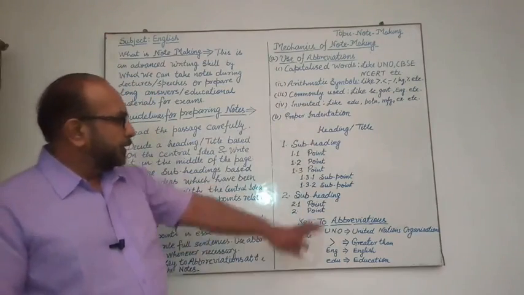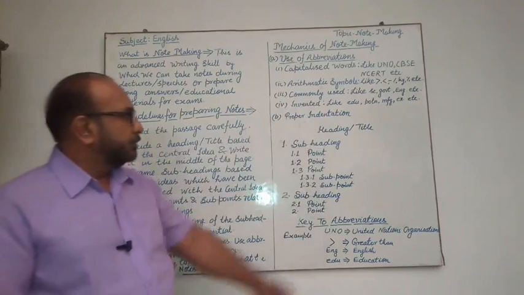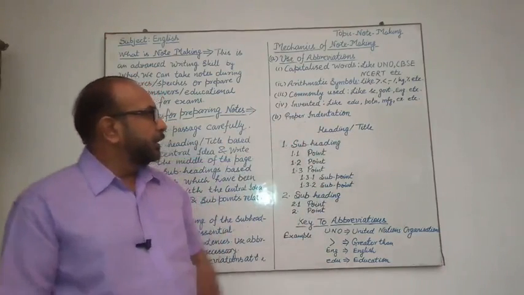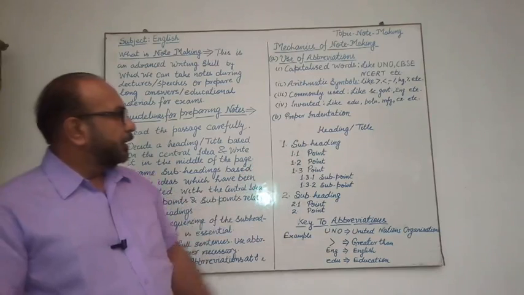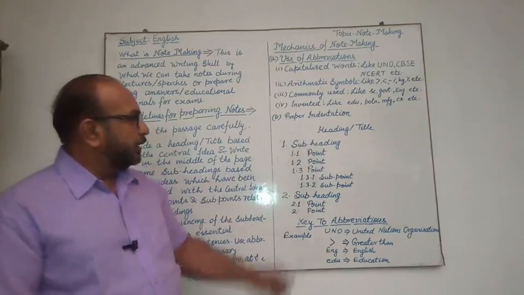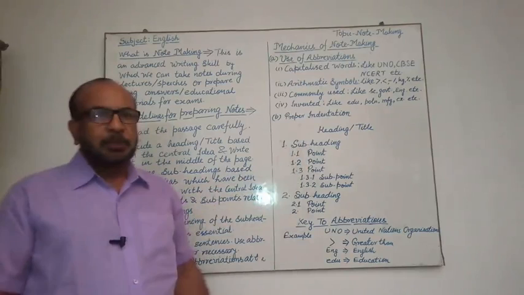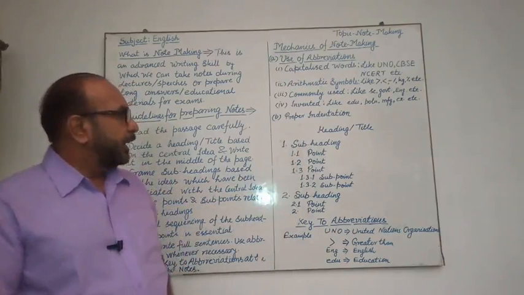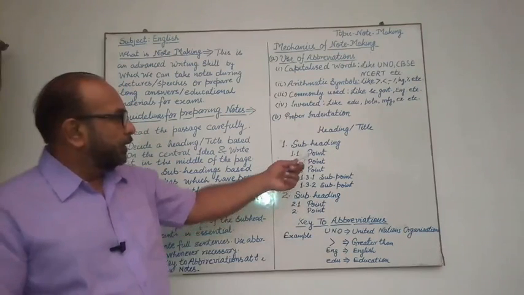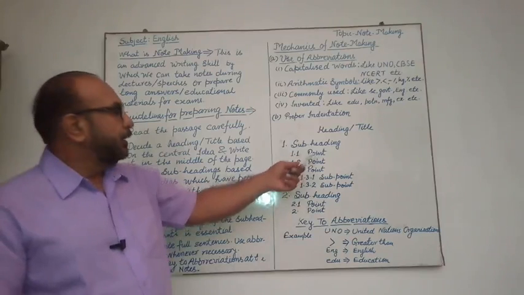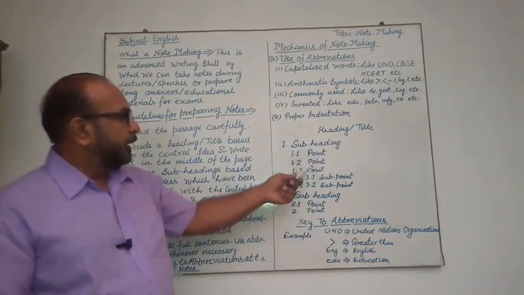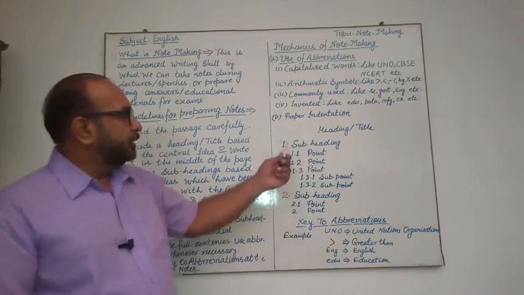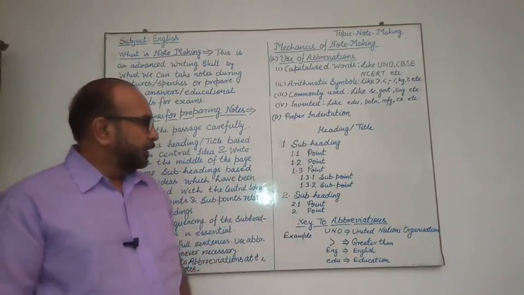So how is it made? Here is the full structure. The heading or title is written at the top of your notes, and you will design subheadings. The first subheading you will write here, and how many points are there in that subheading is written here. 1.1 is a point, 1.2 is also a point, and 1.3 is also a point in this subheading.